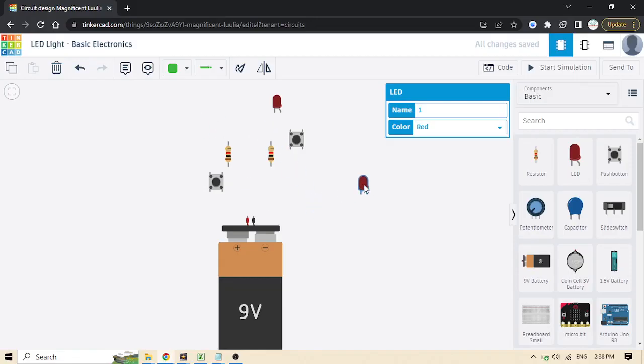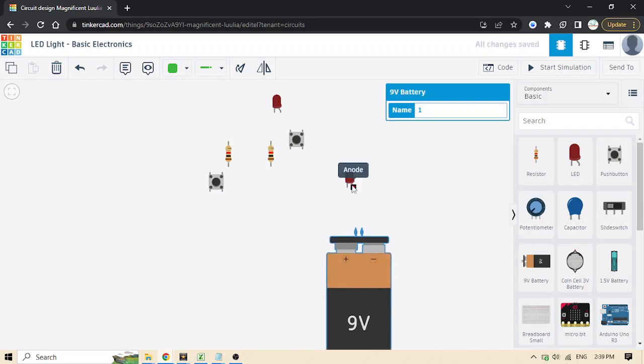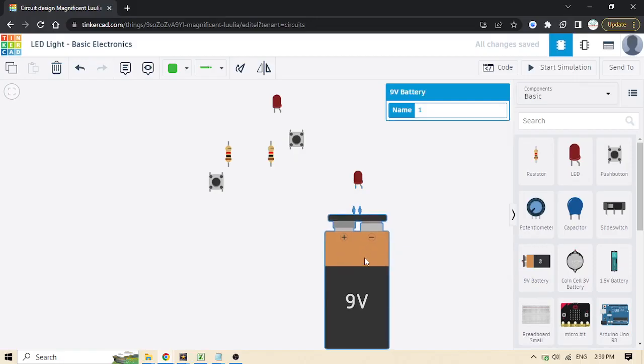And the diode also has a polarity, so it has a pin called the cathode, that's the negative pin, and the anode, the positive pin. So it needs to be connected in the right direction. Here in Tinkercad, you just click on the component and drag, and that's it.